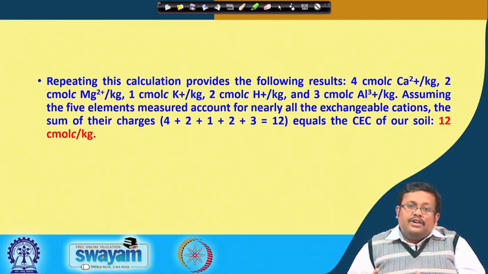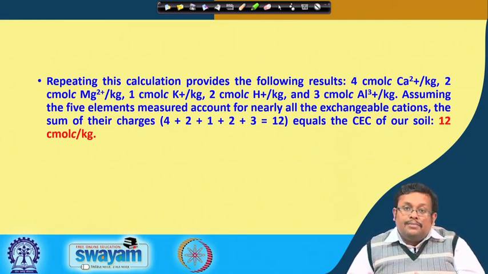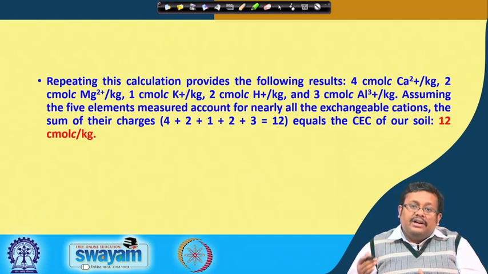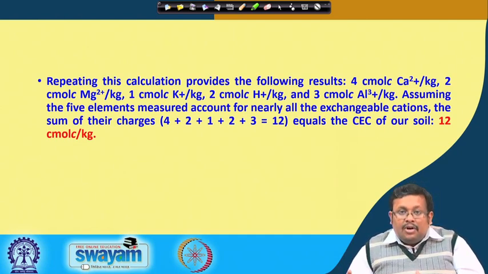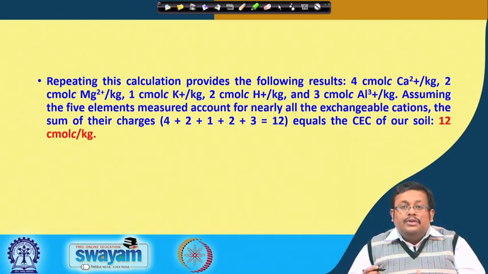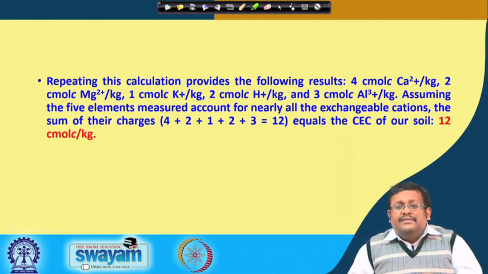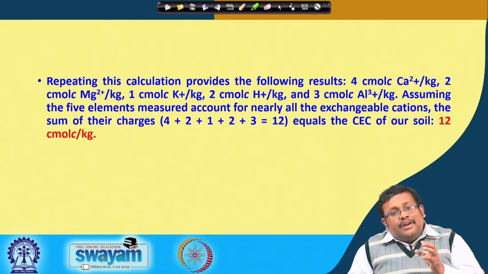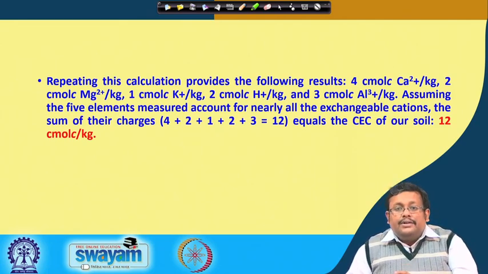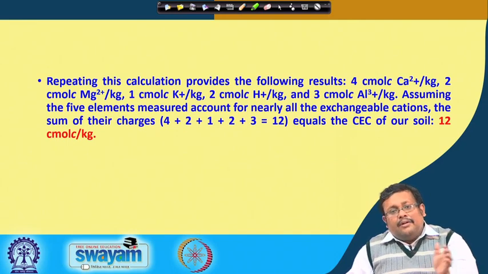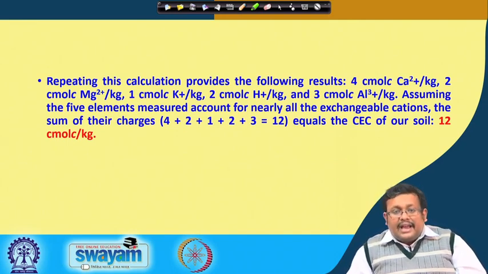After we convert it to milligram per kg of soil, then we have to convert it to centimole, because we know the gram of each individual element per mole, and from this centimole we have to convert it to centimole of charge per kg of soil.